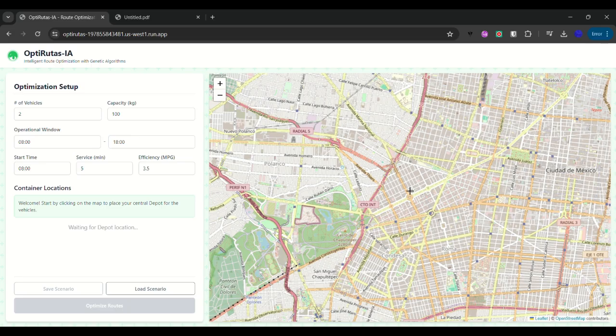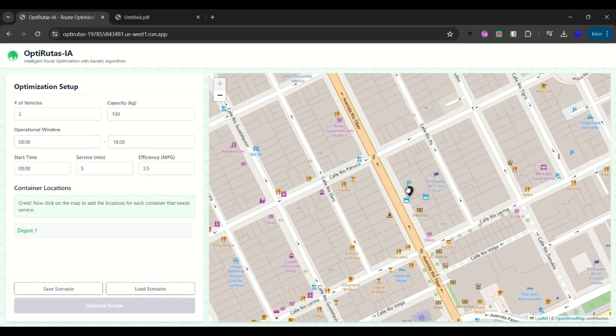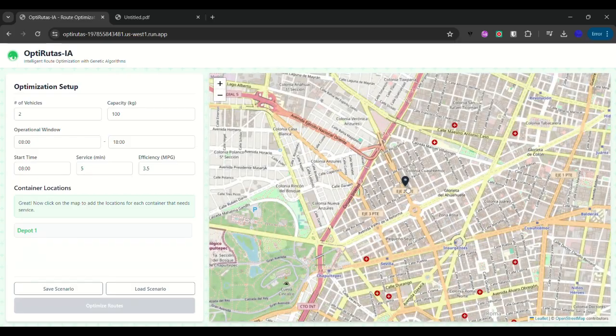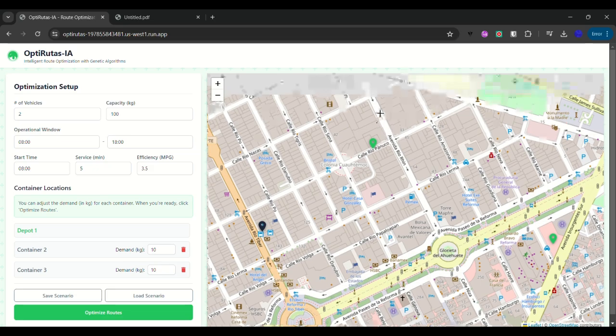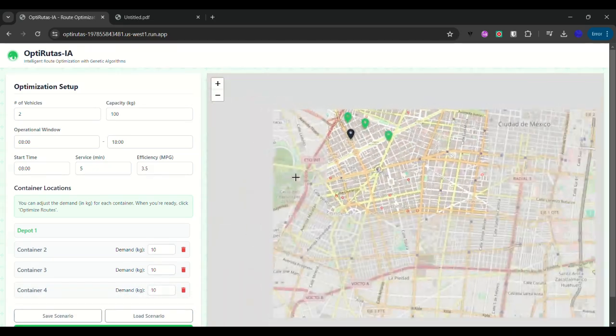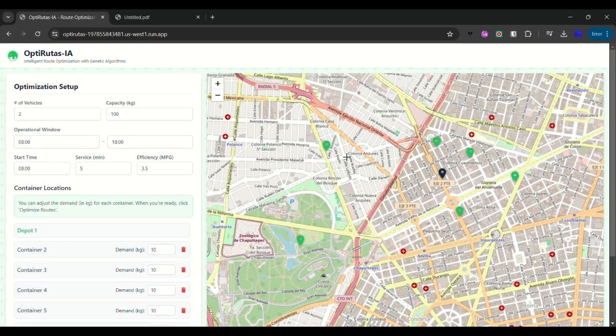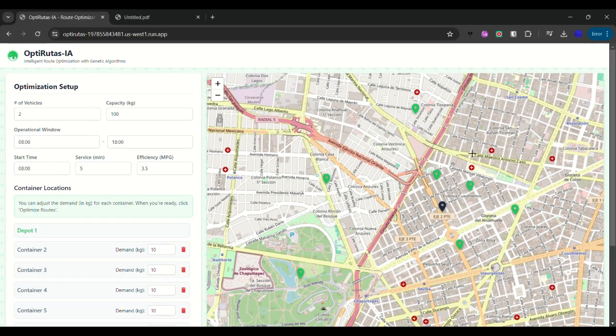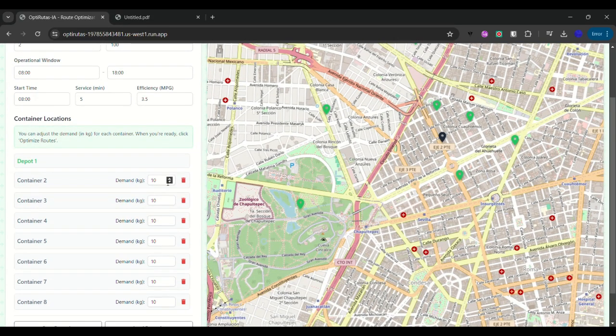Let's start by selecting a location where the depot of the trucks will be. Here it is. Now let's select the containers and where they will be positioned on the map. Here we selected random points in the city, and this is the important part. It offers flexibility to private companies and public governments to select where the containers will be. Then we input the demand that should be calculated for each container.